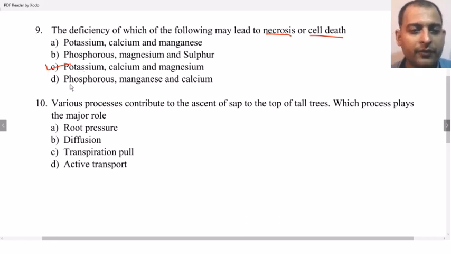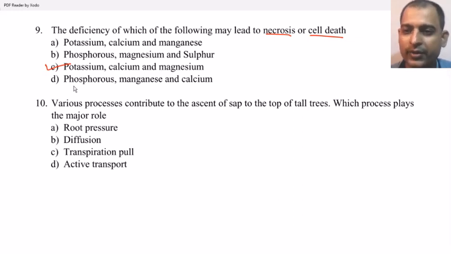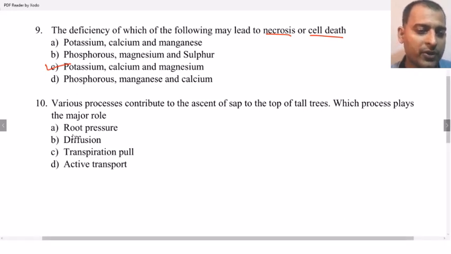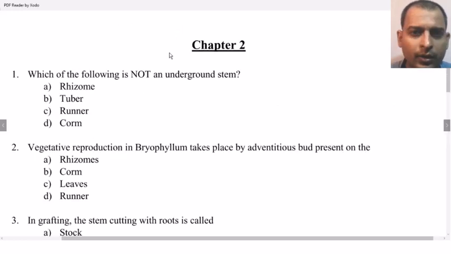Next, various processes contribute to the ascent of sap to the top of the tall trees. The process that plays the major role is root pressure, diffusion, transpiration pull, active transport. The correct answer is transpiration pull. The root pressure, diffusion and active transport also play a certain role in the ascent of sap in the tall trees, but the major contribution is the transpiration pull. Next, moving on to the second